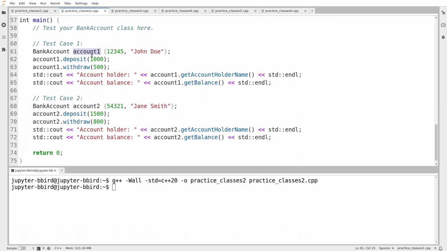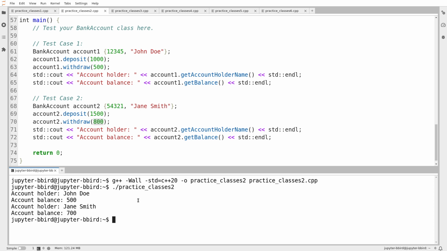So here's John Doe, and I deposit $1,000, withdraw 500. I should then have a balance of 500 by my reckoning. Here I deposit 1,500 and withdraw 800, so I should have 700 left. And I do. All right. These are the two test cases that ChatGPT gave me. And so I'm going to just leave it there. I'm going to claim that the exercise is now done.